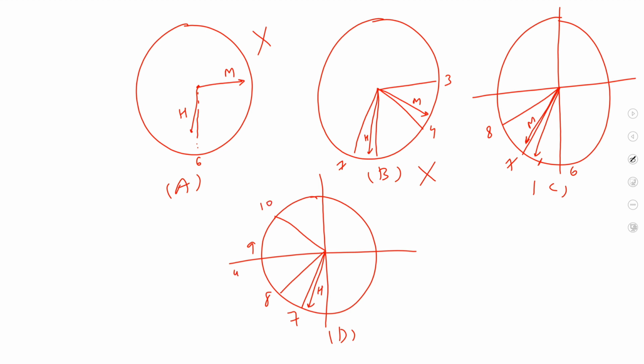Here would be 45 minutes. The minute hand would cover 45 minutes up till 9, 5 nines are 45. So 48 would be something like here. So the minute hand is ahead of the hour hand, but it is not ahead by 3 minutes, because here 5 minutes would be there, and here also some minutes are there. So D also cannot be our answer.